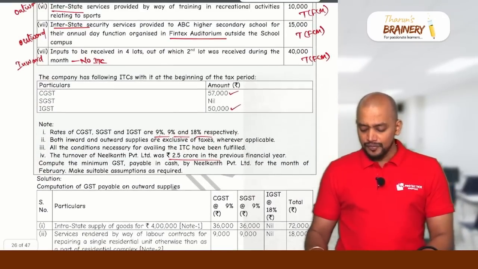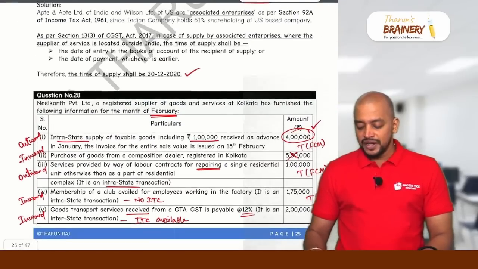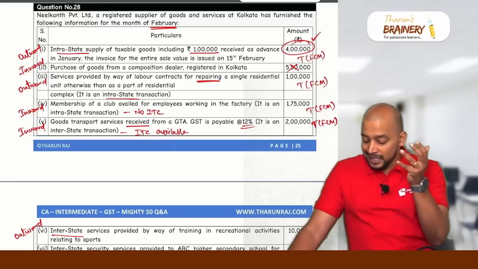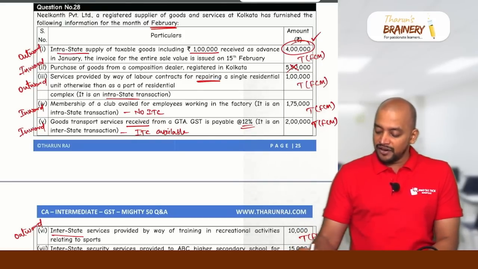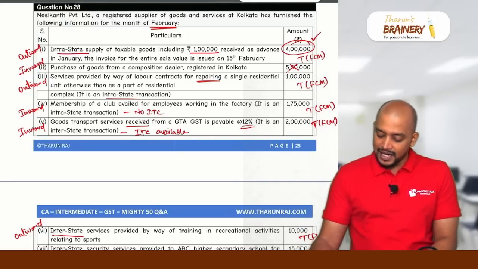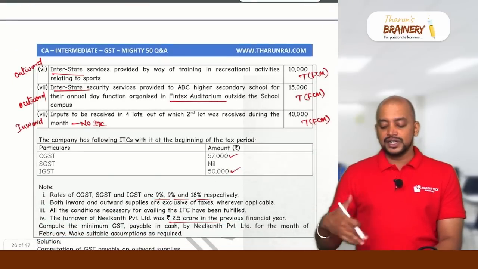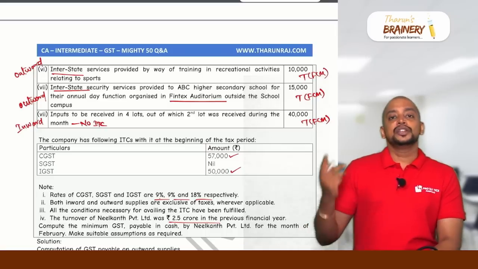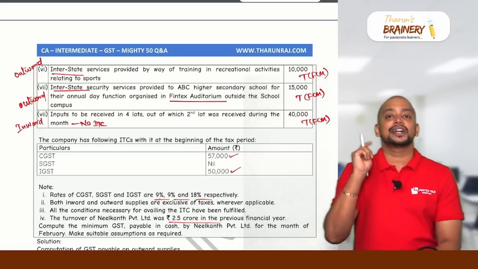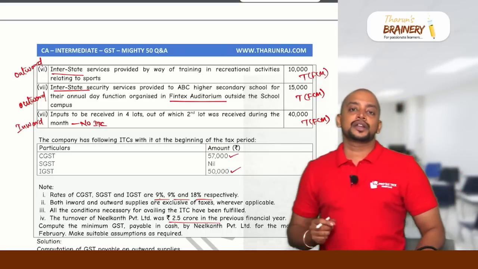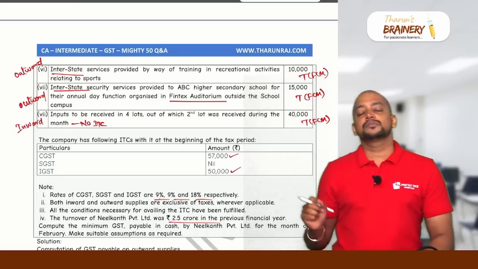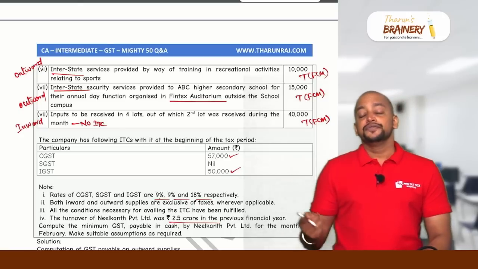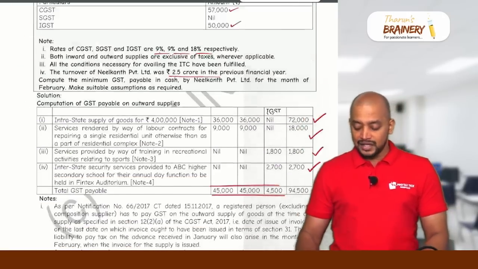And here, why won't we apply rule 86B? When will rule 86B be applicable? If monthly taxable turnover exceeds 50 lakhs. Just check what the outward supply is: 4 lakhs, then 1 lakh, 5 lakhs and 10,000. So it does not exceed 50 lakhs. Only when it exceeds 50 lakhs in a month will 86B be applicable. You need to check that information also. So you see the taxable turnover of outward supplies. Wherever taxable outward supplies exceed 50 lakhs in a particular month, only then do we need to apply rule 86B. Otherwise we don't have to.